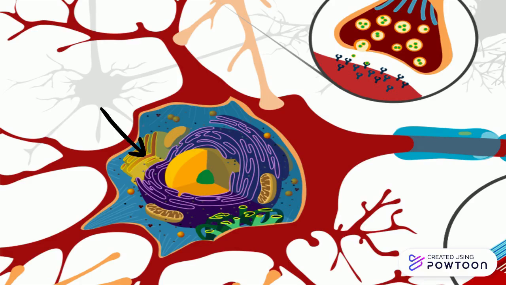The Golgi apparatus is often called the cell's post office. It is an organelle with the main job of modifying, sorting, and packaging proteins and lipids into vesicles for delivery to targeted destinations. The cell membrane, like in all cells, is a thin layer that surrounds the cell's organelles and cytoplasm, and it ensures that only approved materials can enter and exit.